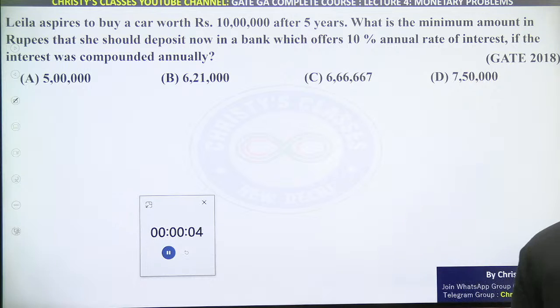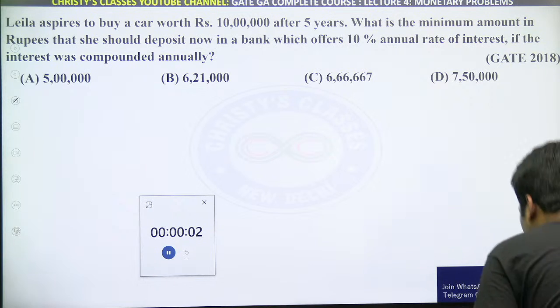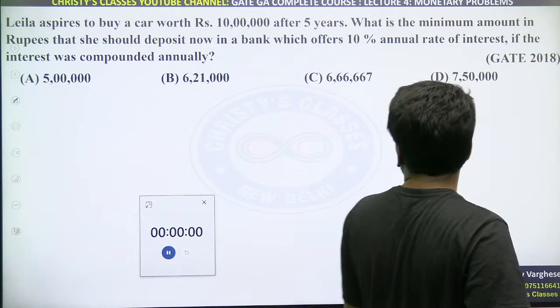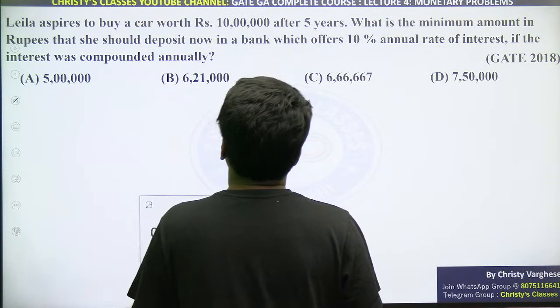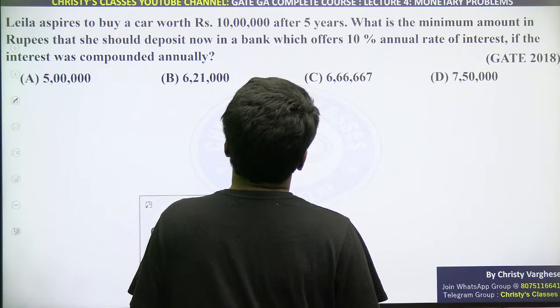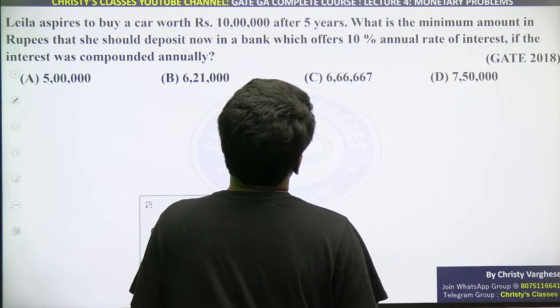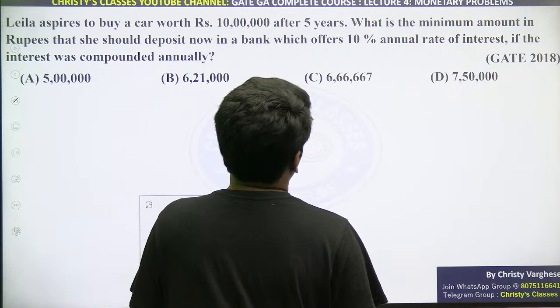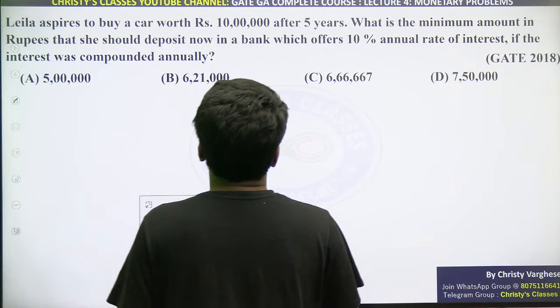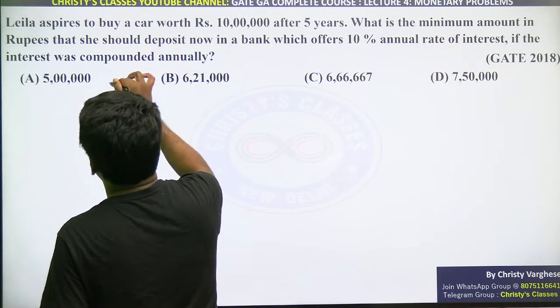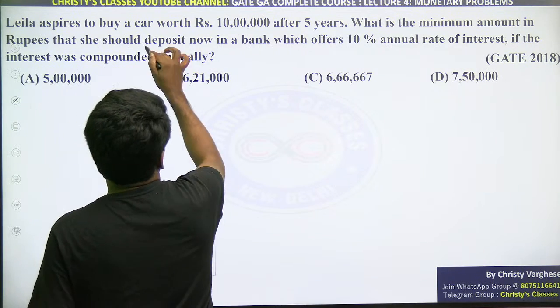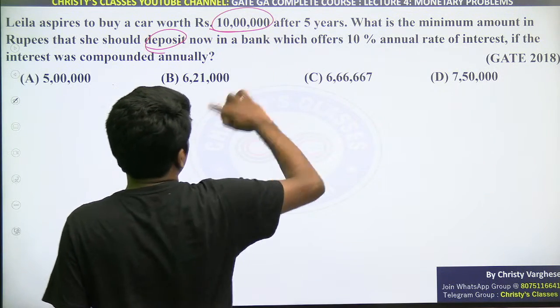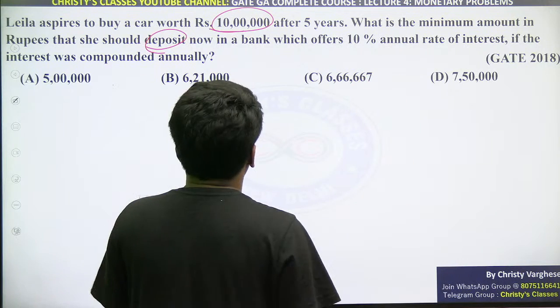Okay, so I'll explain. So here it is directly mentioned, it is compounded annually. Leela aspires to buy a car worth 10 lakh after 5 years. So what is the minimum amount of rupees that she should deposit? So that is the principal is asked. What is the initial money? This is the amount. Please don't switch it and get a wrong answer.